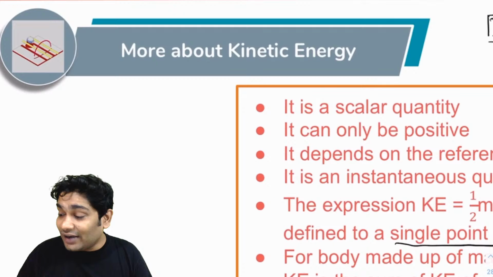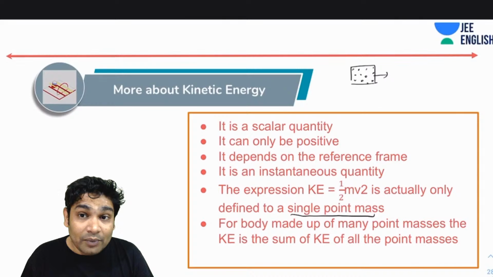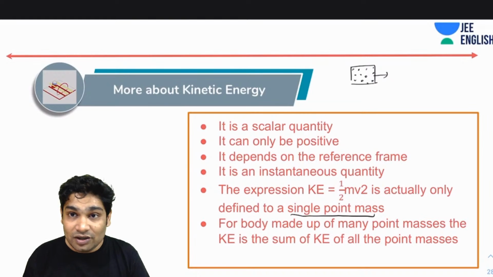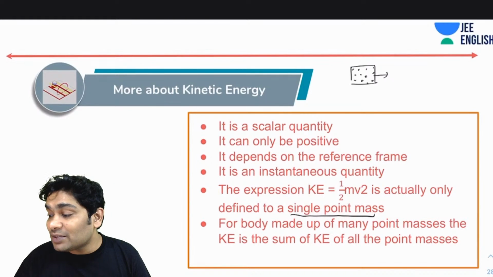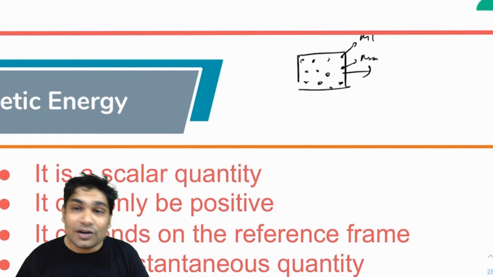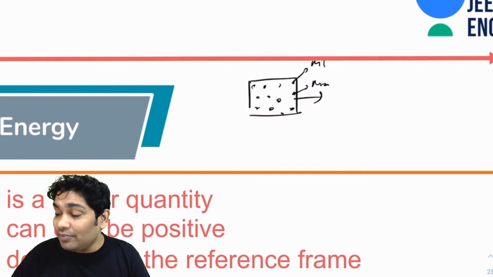So as you can see, for a big body made up of many point objects, the K is written as the sum of K of all the point masses that constitute that body. So if, let's say, this is made up of a lot of point masses, M1, M2 and so on, the total mass M is nothing but the summation of all the individual masses.